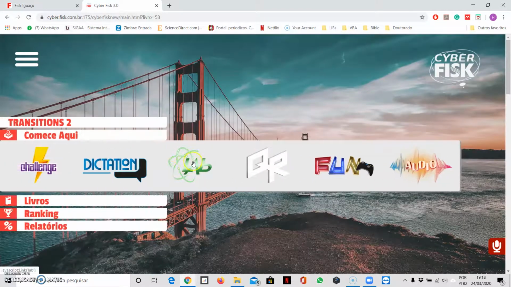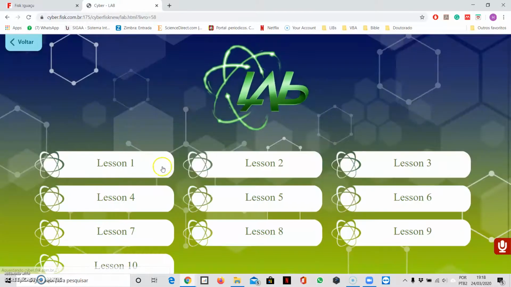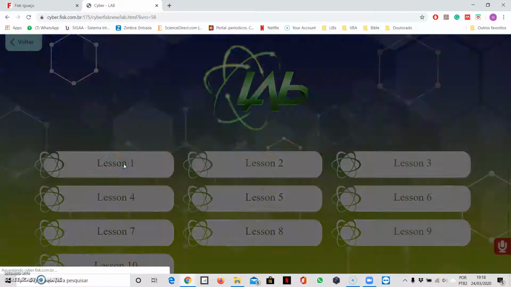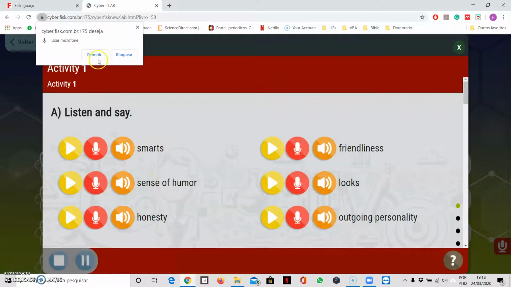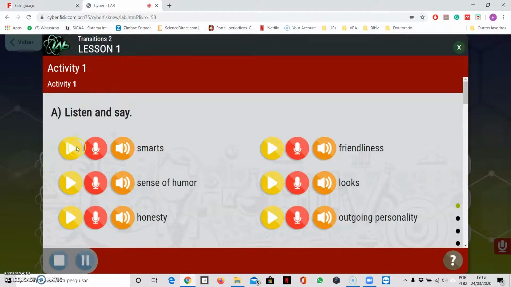And the one you have to do also is called lab, right? So lab is quite fun because you get to practice everything that you're learning. So you click on lesson 1. You have to allow your phone to record. You're going to listen. In the red one, you're going to record your voice. And in the orange one, you're going to hear what you recorded, okay?